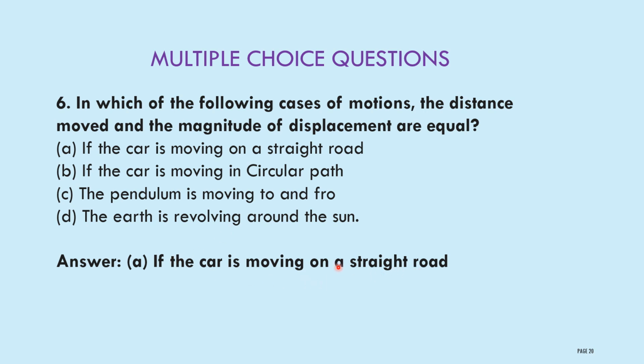You know at which condition the distance of an object is equal to its displacement. Only one case is possible. If the object is moving in a straight line, then displacement will be equal to distance.